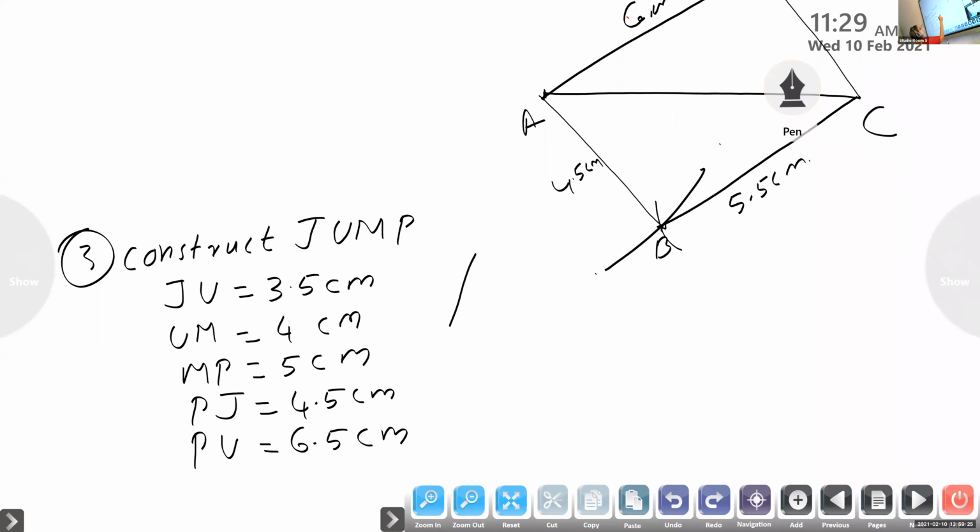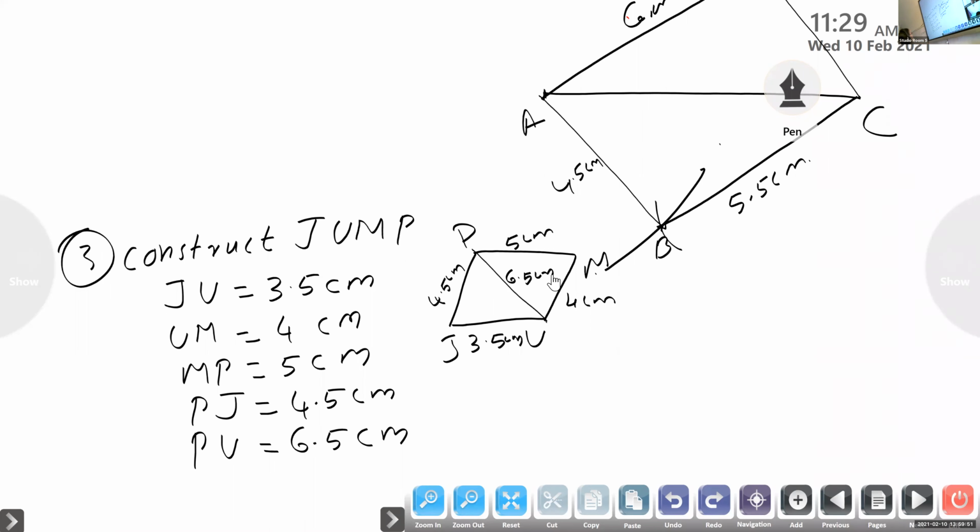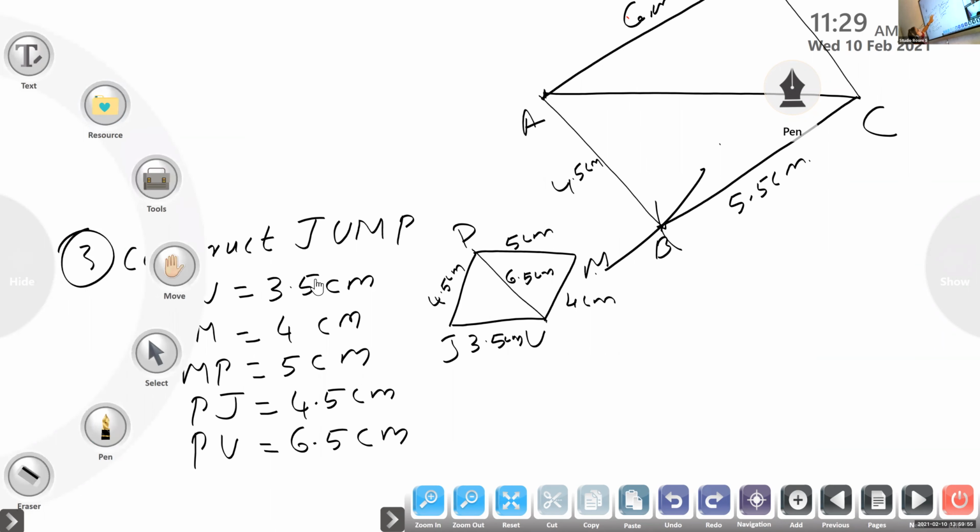So rough figure is JUMP, JU 3.5 centimeter, UM 4 centimeter, MP 5, this is homework. PJ 4.5 centimeter, PU. So draw PU first. PU 6.5 centimeter. We will draw PU first.